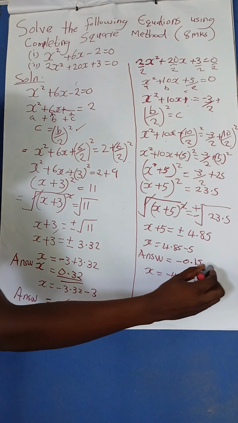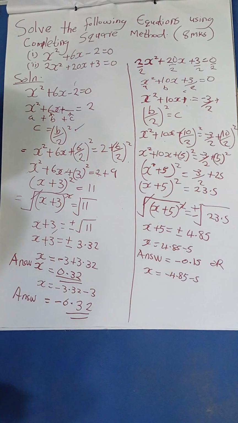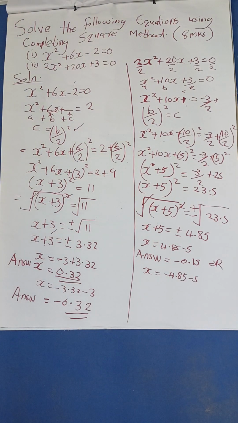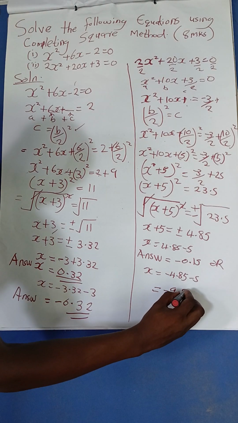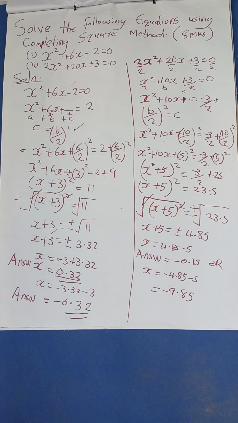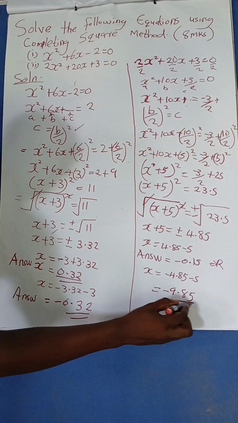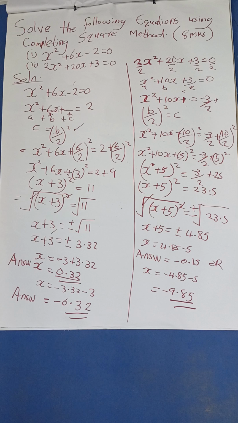Or the answer will be, or negative 4.85 minus 5. You will get the answer to be negative 9.85. Good. So this is how we do it.